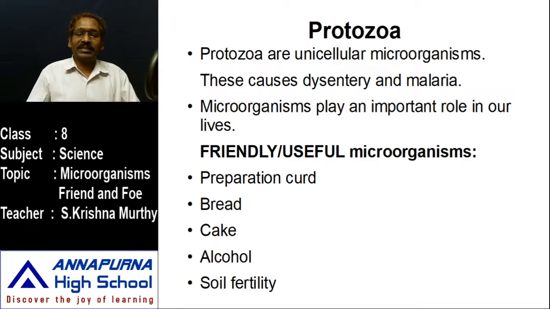When we add a little amount of yeast or some bacteria into sugars, whatever food material may contain sugars, immediately the sugar is fermented and turned into alcohol. So in our daily life we are using yeast cells in the preparation of bread, cake and alcohol.